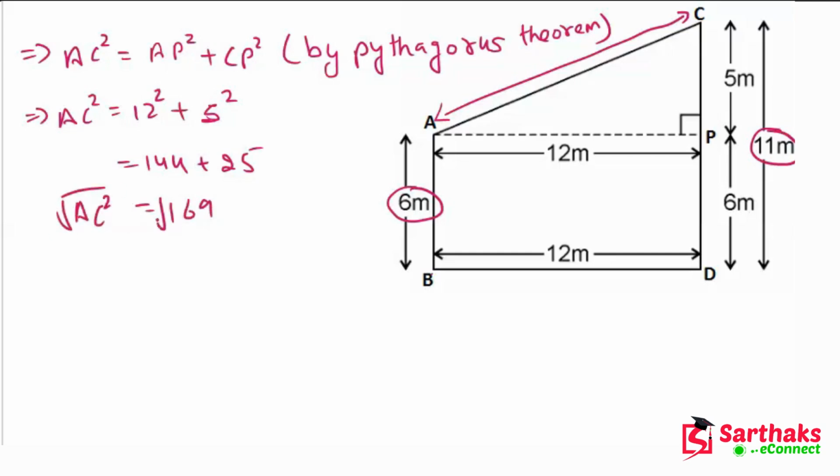If we take square root on both sides, we get AC is equal to 13 meter. So we have the value of AC as 13 meter. I hope you get this point. Yes. Now let's move on.